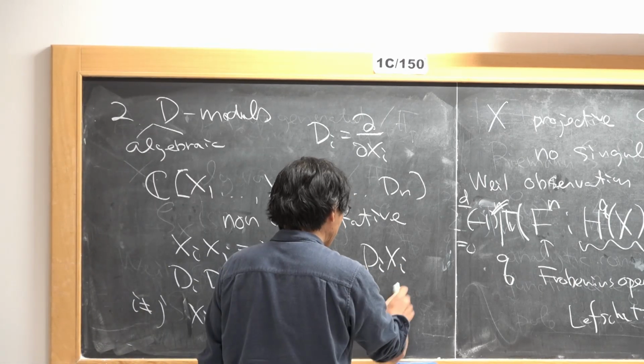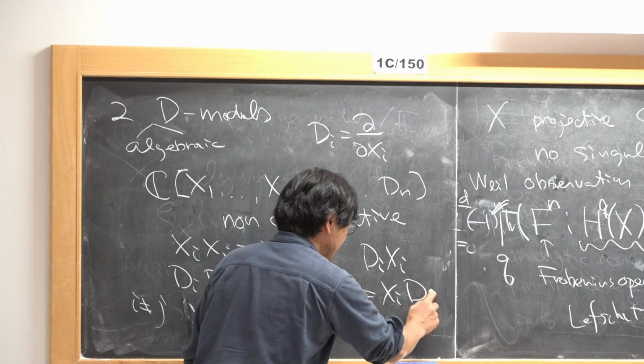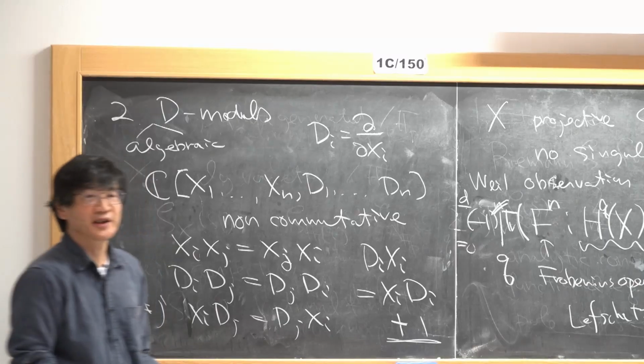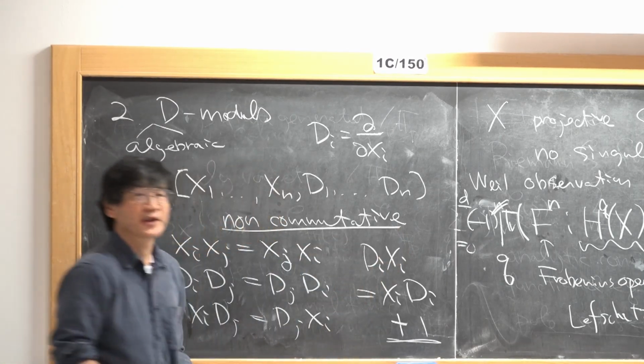Here we get something non-trivial. This is x_i times d_i plus 1. So here you see this non-commutativity.